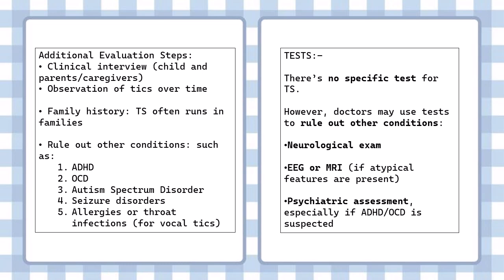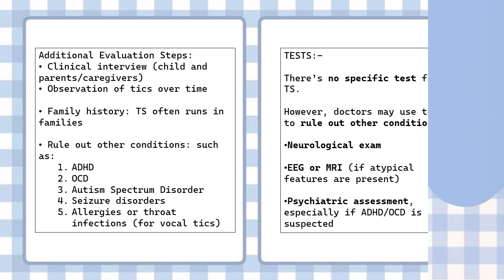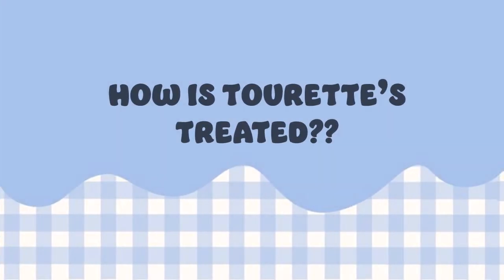After we rule out all of these, we are diagnosing them with Tourette syndrome. If a person has ADHD or OCD, he is more likely to get Tourette syndrome as well. Tests. There are no specific tests for Tourette syndrome. However, doctors may use tests to rule out other conditions. These include neurological exam, EEG or MRI if atypical features are present, psychiatric assessment, especially if ADHD and OCD is suspected. After we've diagnosed someone with Tourette's, the next question arises: how is Tourette syndrome treated?